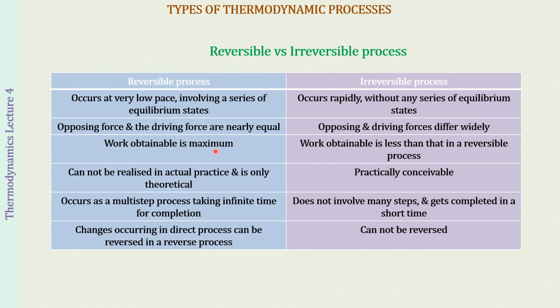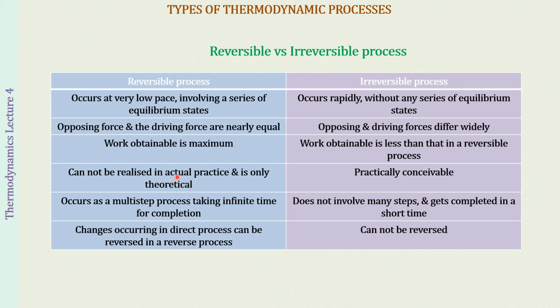Work obtainable is going to be maximum in the reversible process. This is something I would like to elaborate more when we take up further lectures so that the concept becomes clear. That is why it is just an introductory lecture. We have to talk a lot about these reversible and irreversible processes. I have not touched upon this point till now. I will be doing it in the upcoming lectures, but this is something that you have to remember very importantly. In an irreversible process, the work obtained is always less than that of a reversible process.